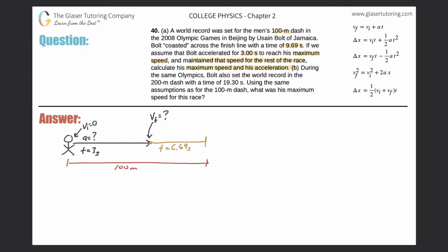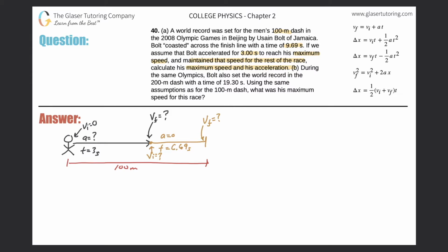What else do we know about this? Well, we also know the velocity value here. If I'm considering the gold frame, this really is my initial velocity because that's the start of my gold frame. And then this would be considered the final velocity. But remember that we don't know either of these, but they're both going to be the same, because there's no acceleration in this part. And the final velocity of the first part is equal to the initial velocity of the second. Okay, so that's cool.